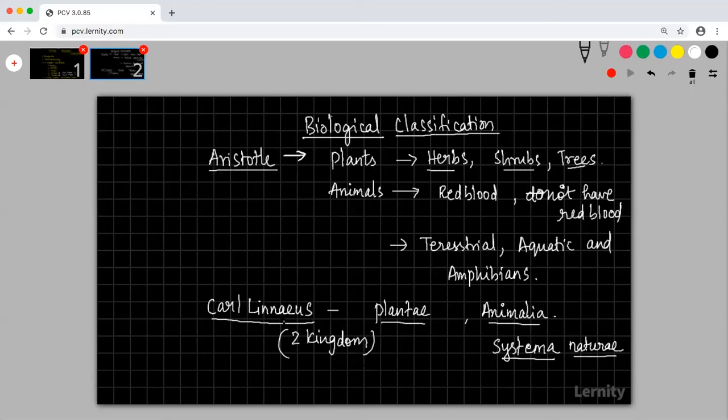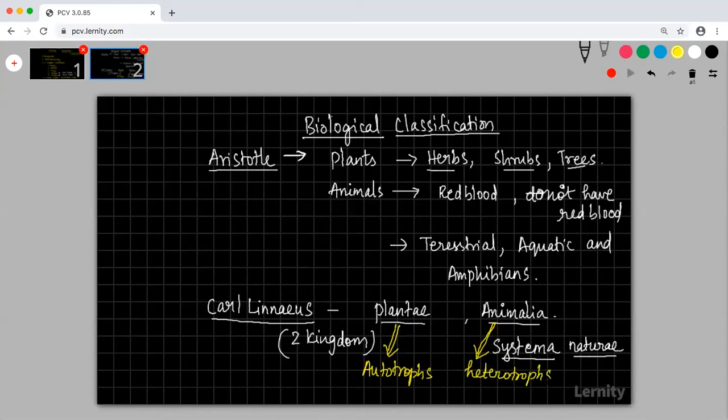So we have studied about this guy, Carolus Linnaeus. He came up with two things. One is Plantae and the other one is Animalia. Based on what property did he classify? He was classifying plants as autotrophs and Animalia as heterotrophs.